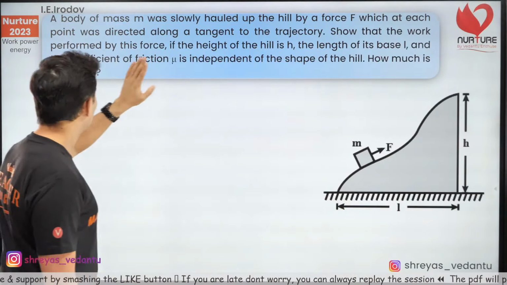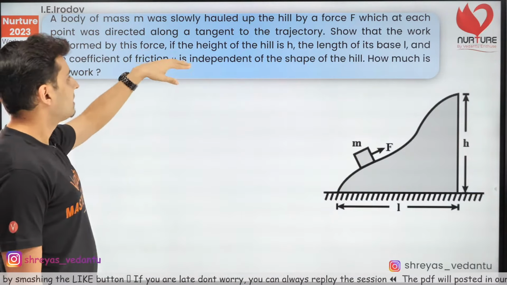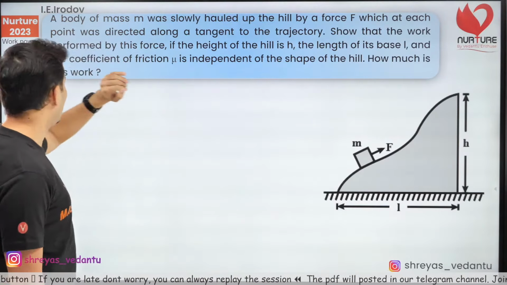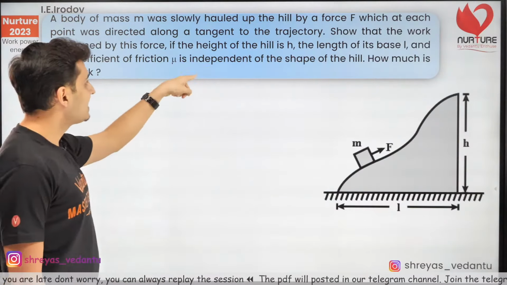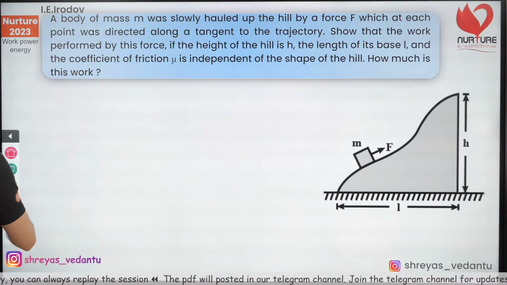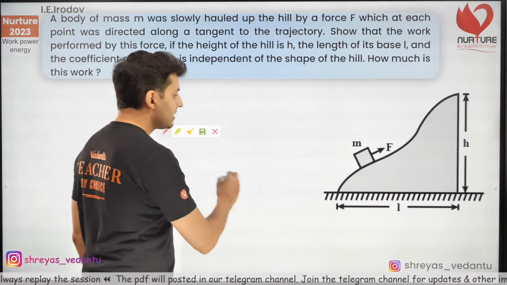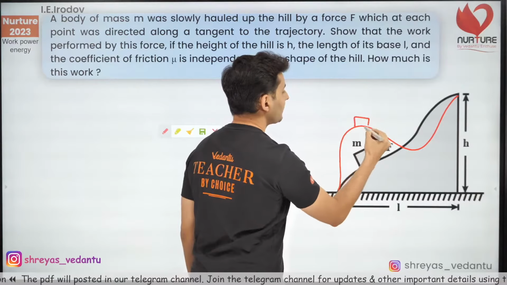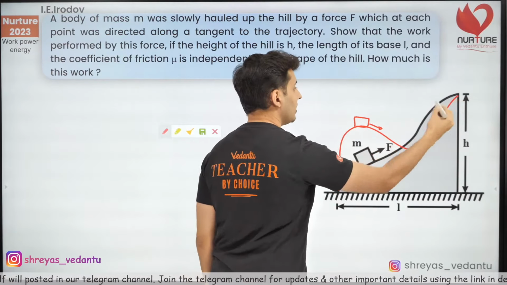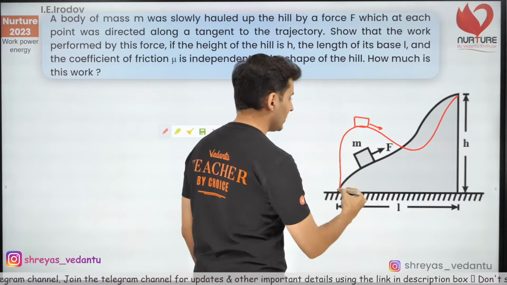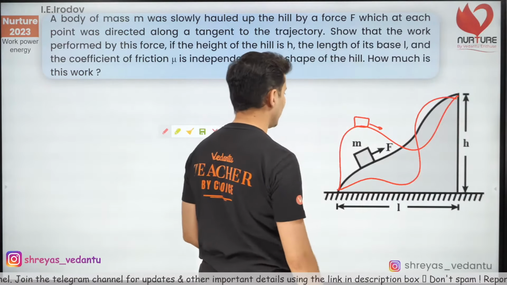Show that the work performed by this force, if the height of the hill is h, the length of the base is L, and the coefficient of friction is mu, is independent of the shape of the hill. Very interesting, and we have to also find out the work. What this means is that even if the hill was shaped like this, but if you reach here, this work comes out to be independent of the shape of that hill. Be it like this, be it like this, it really doesn't matter.